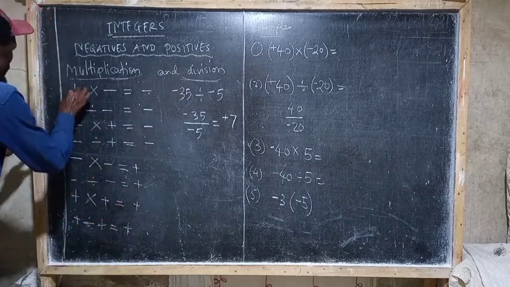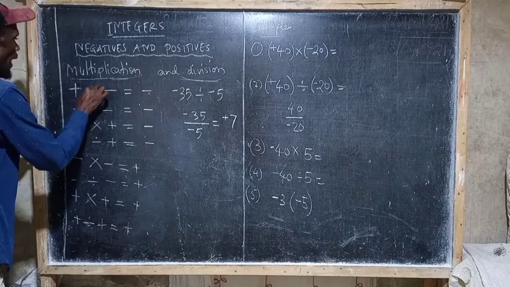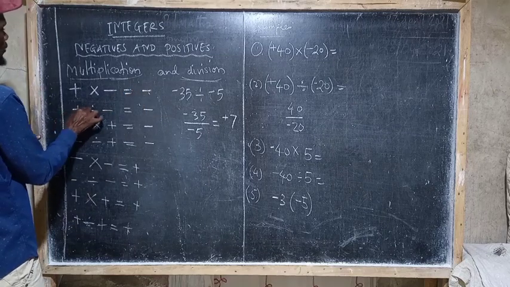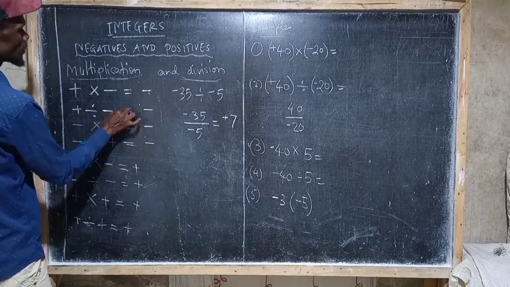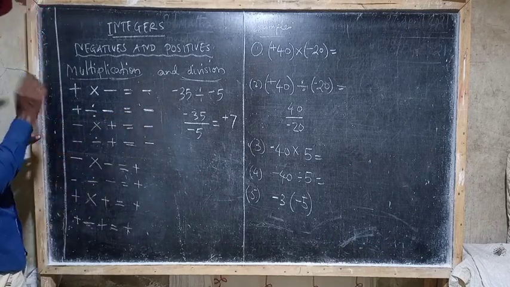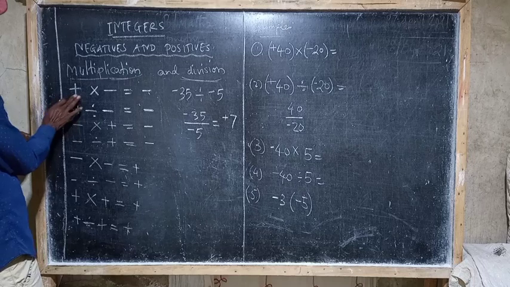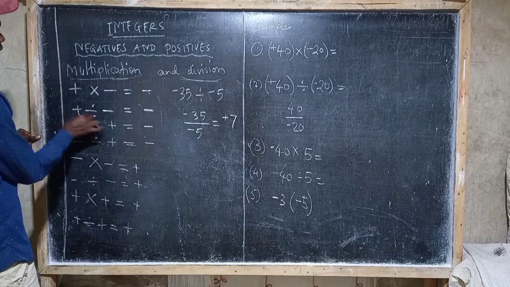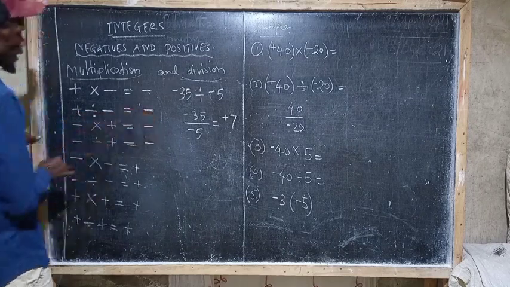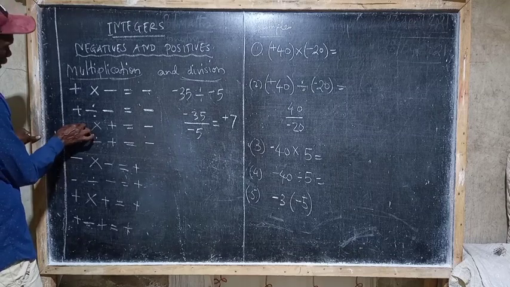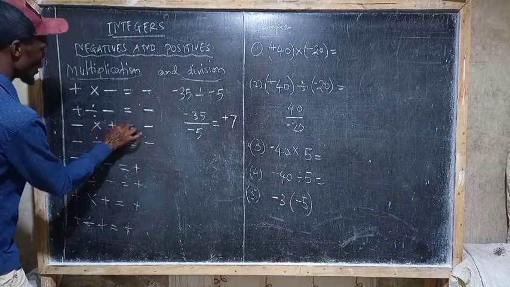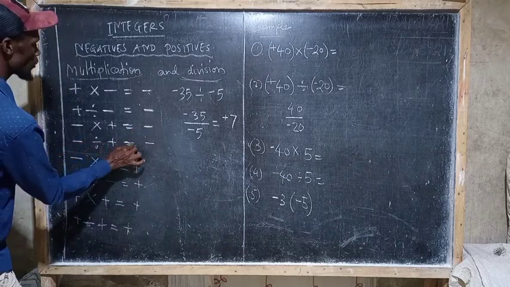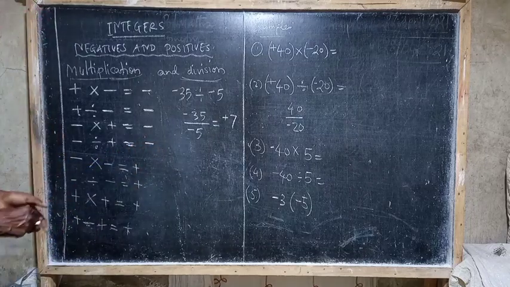Positive times negative, the answer must be negative. And positive divided by negative, the answer will be what? Negative. This is the most important case. If I take positive and multiply by negative, the answer is negative. If I take positive and divide by negative, the answer will be negative. The same applies: negative multiplied by positive, the answer will be negative. If negative is divided by positive, the answer will be negative. And that is the most important case you have to catch.